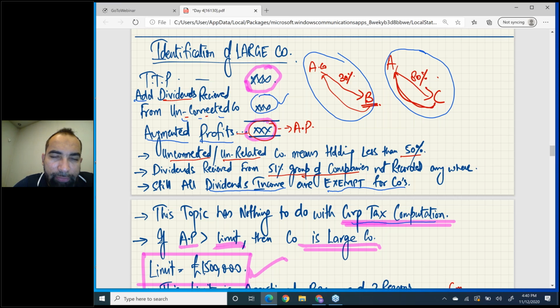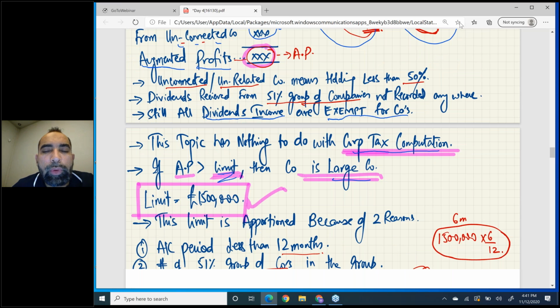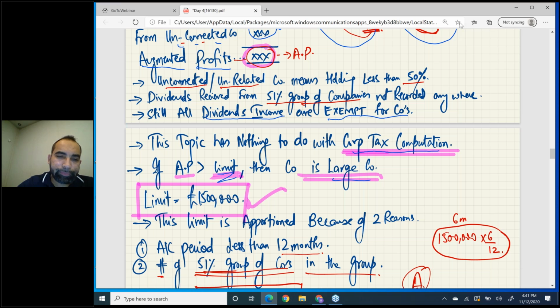Now what's the game, how do we recognize whether the company is large or small? Simple. If your AP is greater than the limit, then you are a large company. If your AP is less than the limit, then you are a small company. Now sir, what is the limit? The limit is 1.5 million pounds.